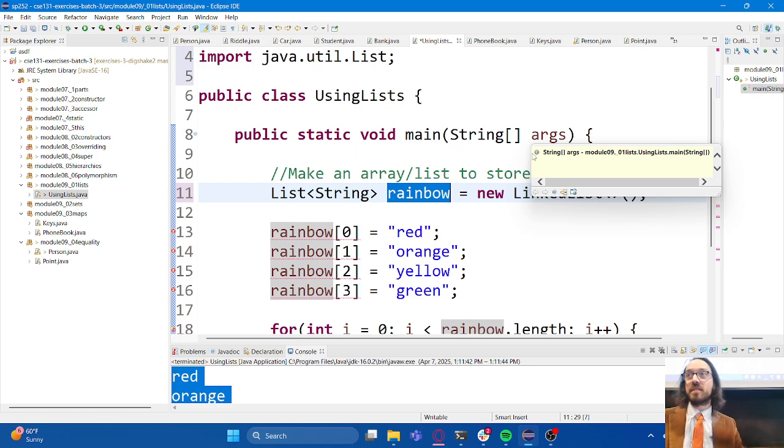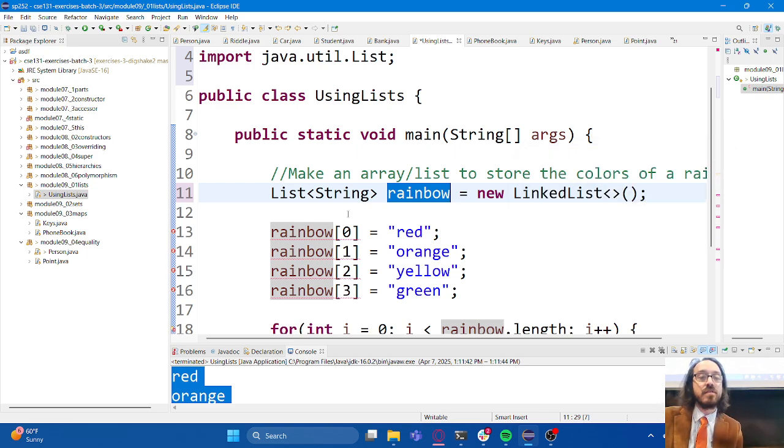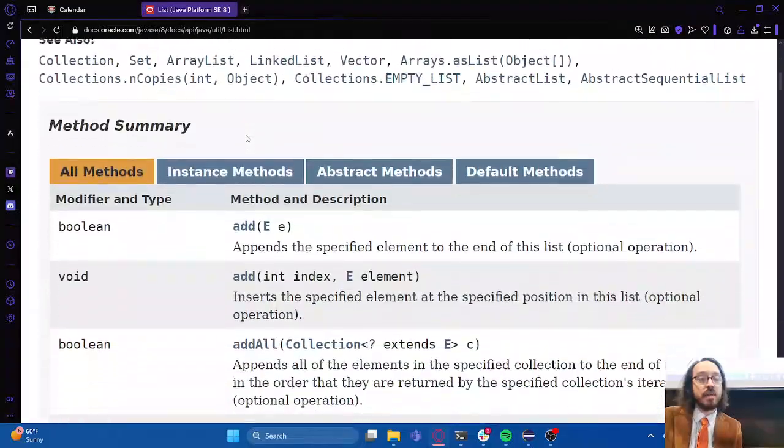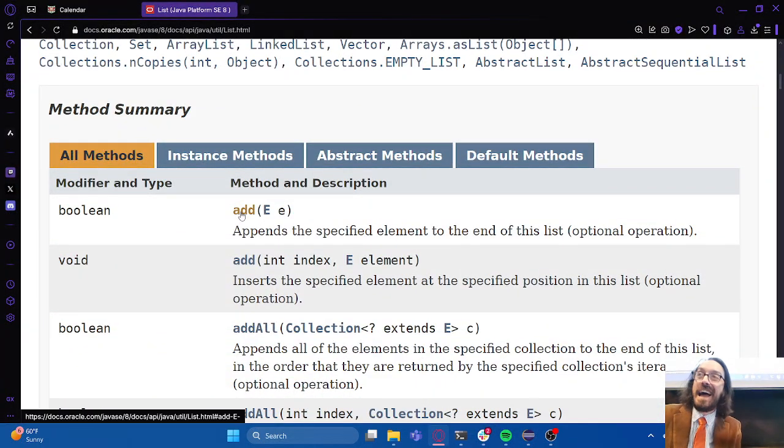Ever since we introduced this idea of objects, we've been calling the constructor to create instances and then calling methods to operate on those instances. So to put something into a list, we can refer to the documentation and see that there's a method called add. So that's really what we want.